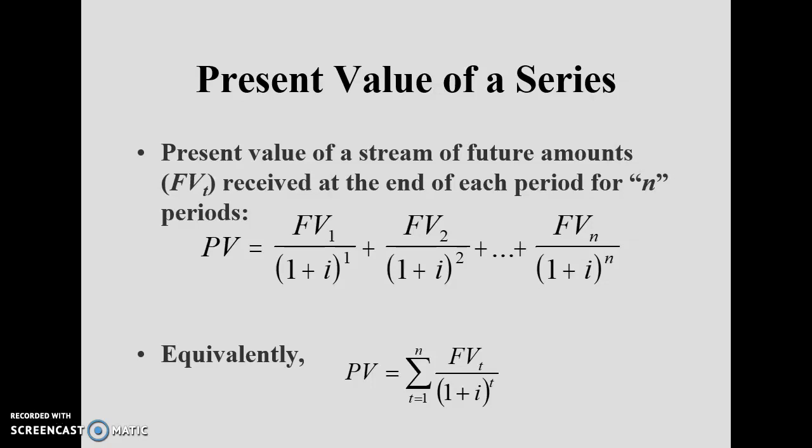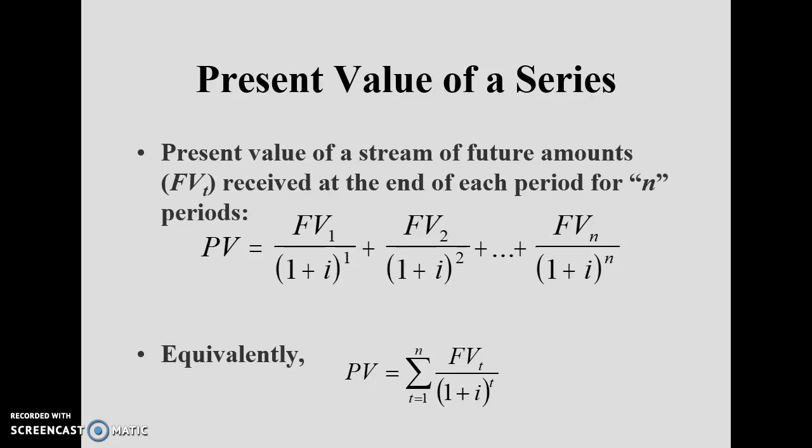Now this is the situation where you invest today and want to get a stream of payments in the coming year, the year after that, and the year after that, so it is going to generate a series of payments. If there is a series of payments, how are you going to decide whether to invest in this project or not? That can be depicted from this formula. The present value of the stream of future amounts received at the end of each period, for n periods.